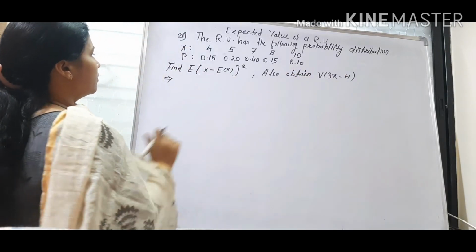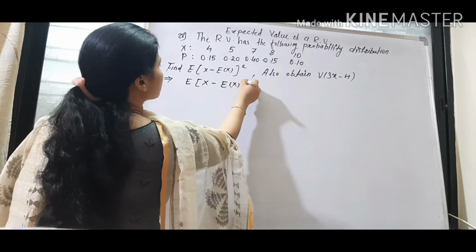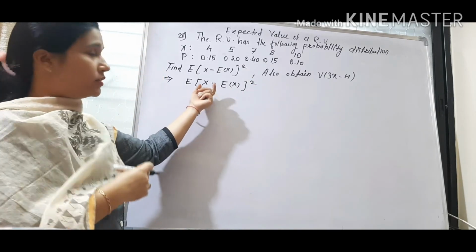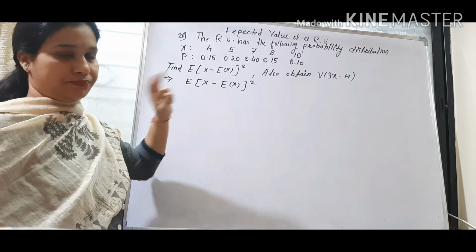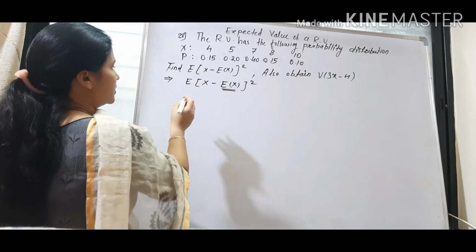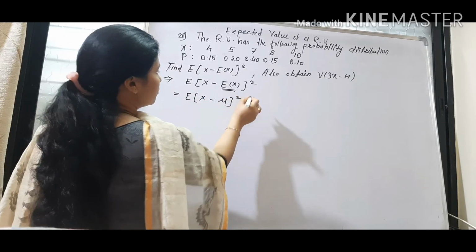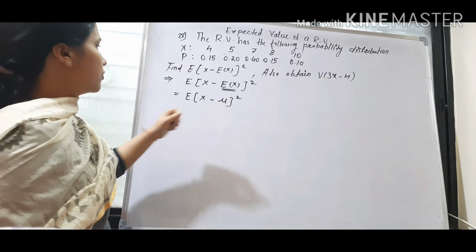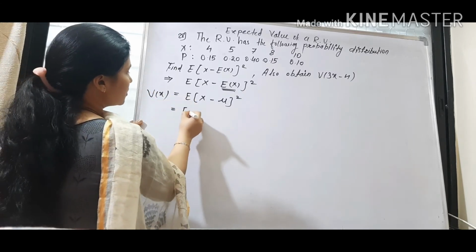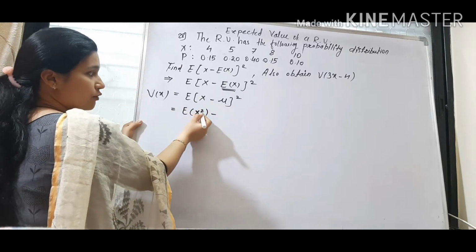Now first, expectation of x minus expectation of x whole square. So what is this? If you see this, this is nothing new. This is the variance term. See, if I put the value of expectation of x here, what will happen? This is equal to expectation of x minus mu whole square. If you see the last video, you will find that this is the variance of x formula. Okay, so if we solve this, we'll get expectation of x square minus, see, not bracket square. I am taking the square of variable.